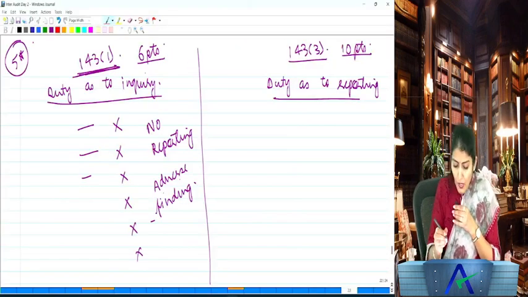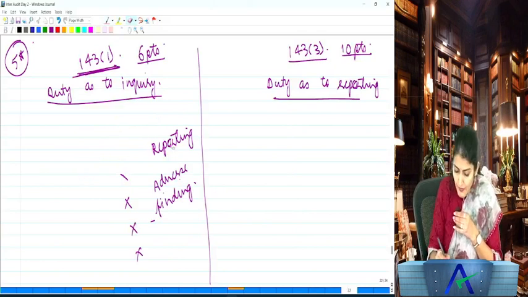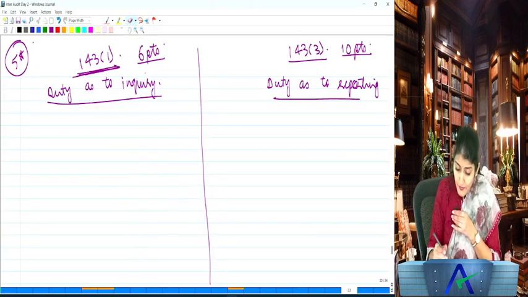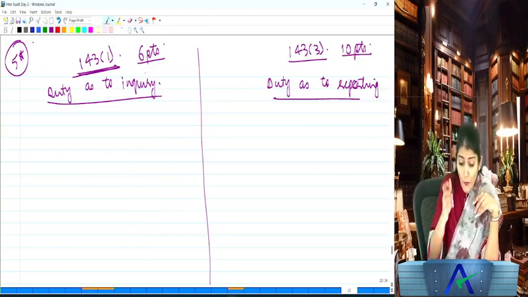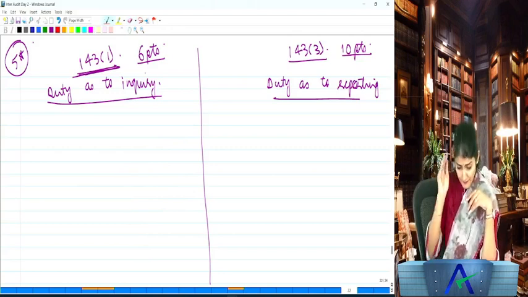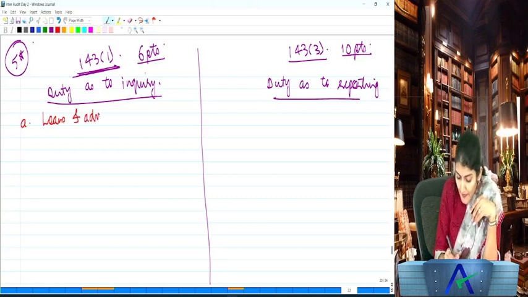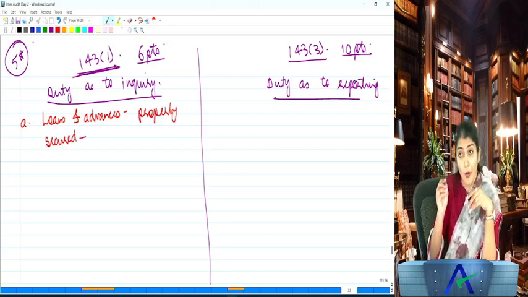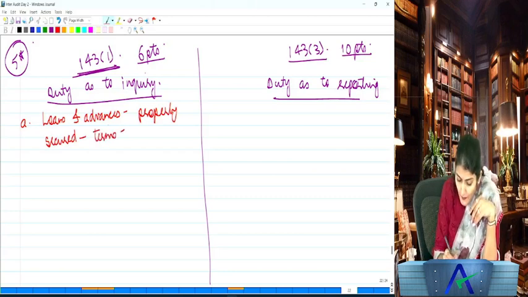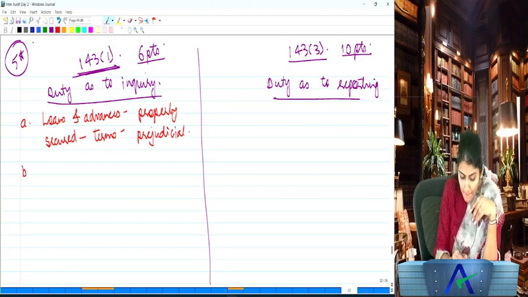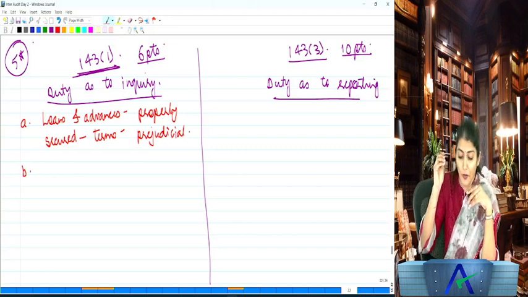Okay, so now coming to 143(1), duty as to inquiry. What is the main duty of the auditor? To report on the true and fair view. Now we are talking about 6 additional points of inquiry. Okay, right. What is point A? Whether the loans and advances made by the company are properly secured, and whether the terms are prejudicial to the interest of the company or the members.